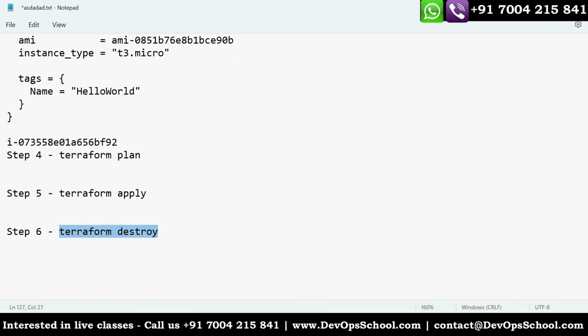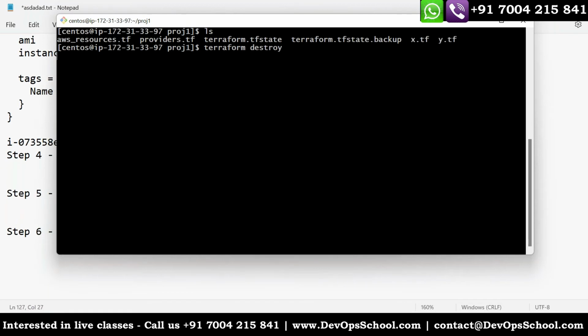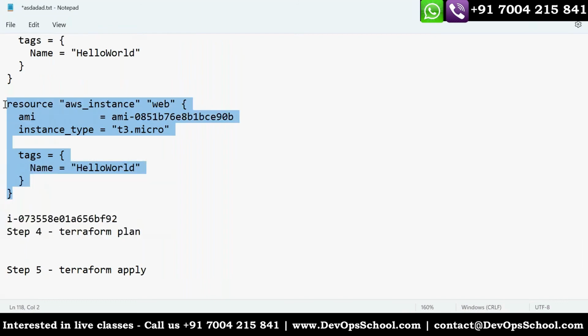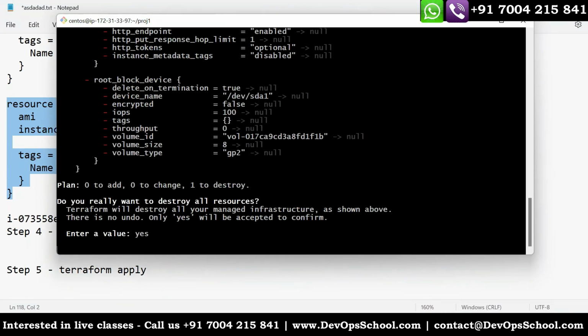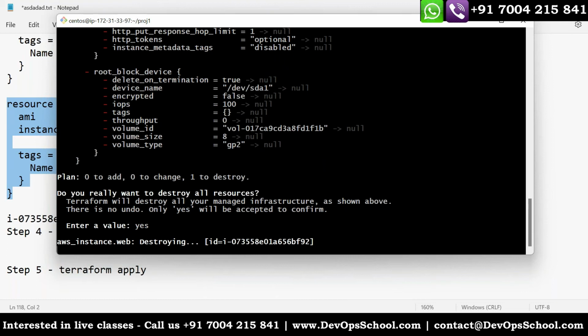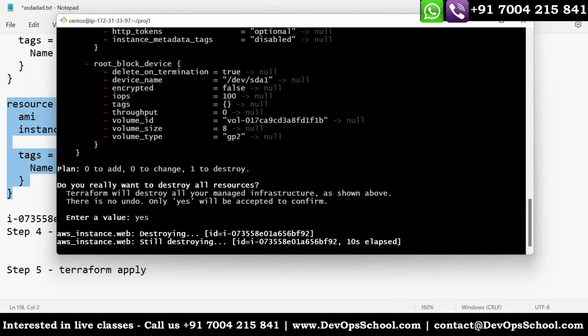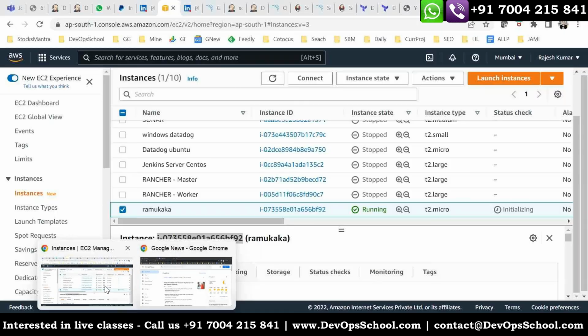But before that, you know what? I will show you the destroy also. So let me show you this. That's all. One command. Imagine you have created hundreds and hundreds of resources on tens of providers for your infrastructure, and one command will do all the magic: destruction, creation, and updating. If you ask me the advantage, just visualize how much time it will take if you create it manually, and how much time if you run it on different platforms, where AWS is one way and other platforms are different ways. Are you understanding all of it?